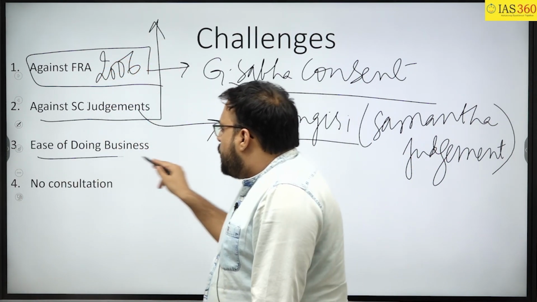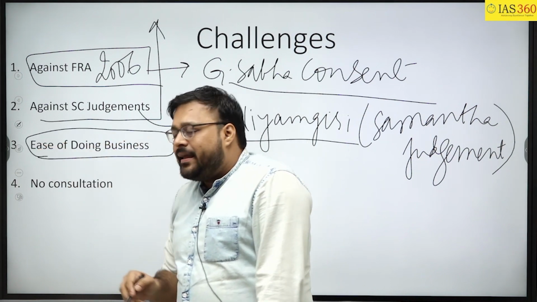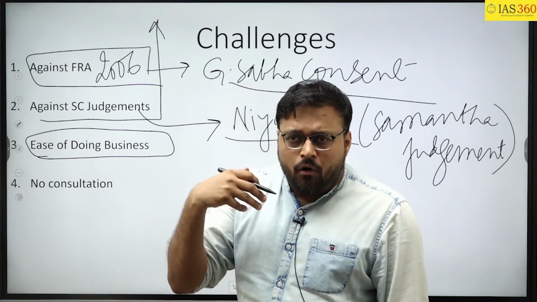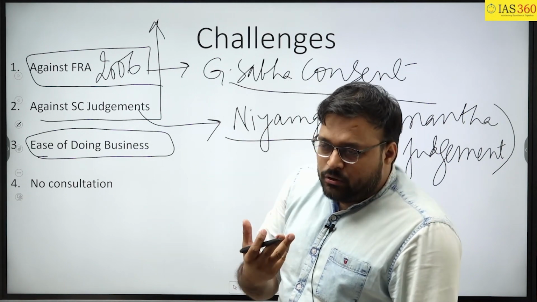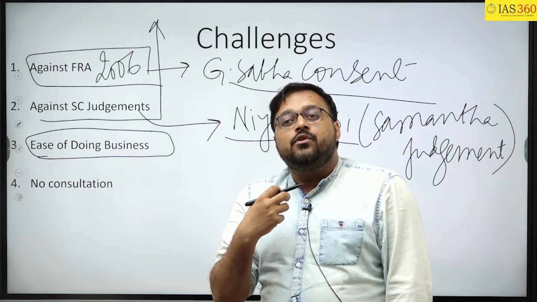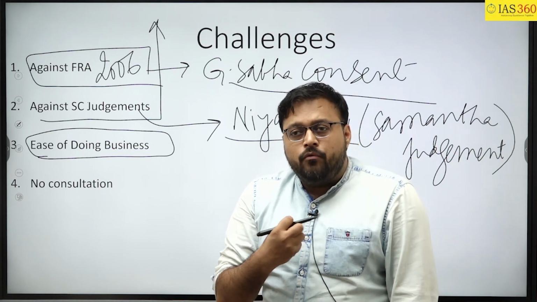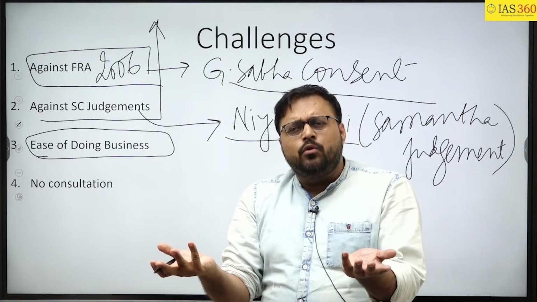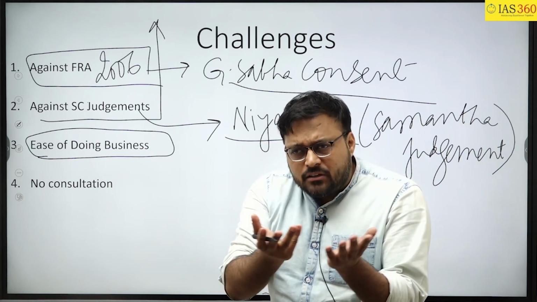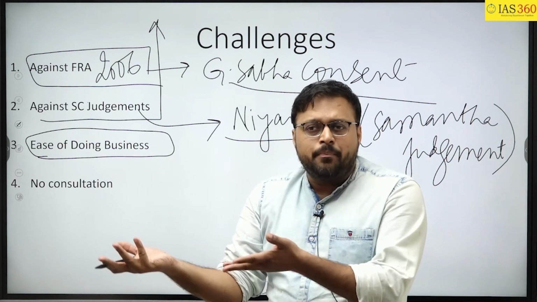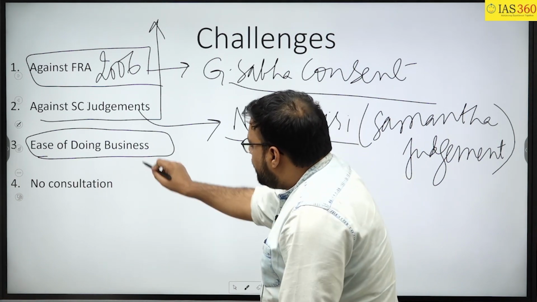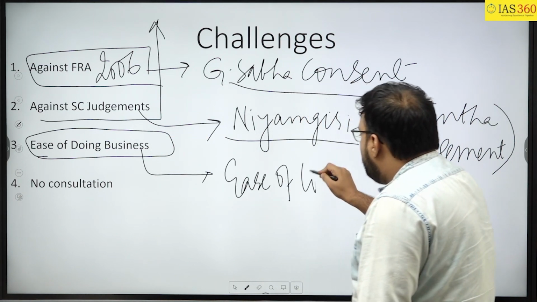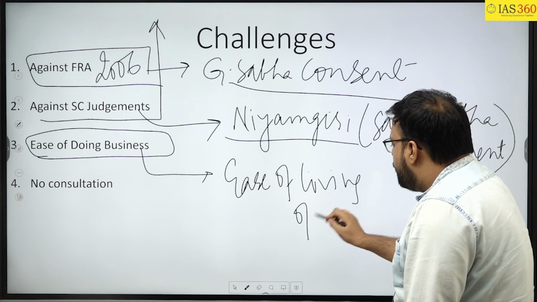Second is, you are trying to make ease of doing business, or you are trying to give an environment to the investment that we are very investor friendly. So whenever you are diverting the land for private parties, obviously who will do the investment in the areas diverted from the forest? A private party will do. So basically, for the ease of doing business, you are compromising on the ease of living of tribal people.